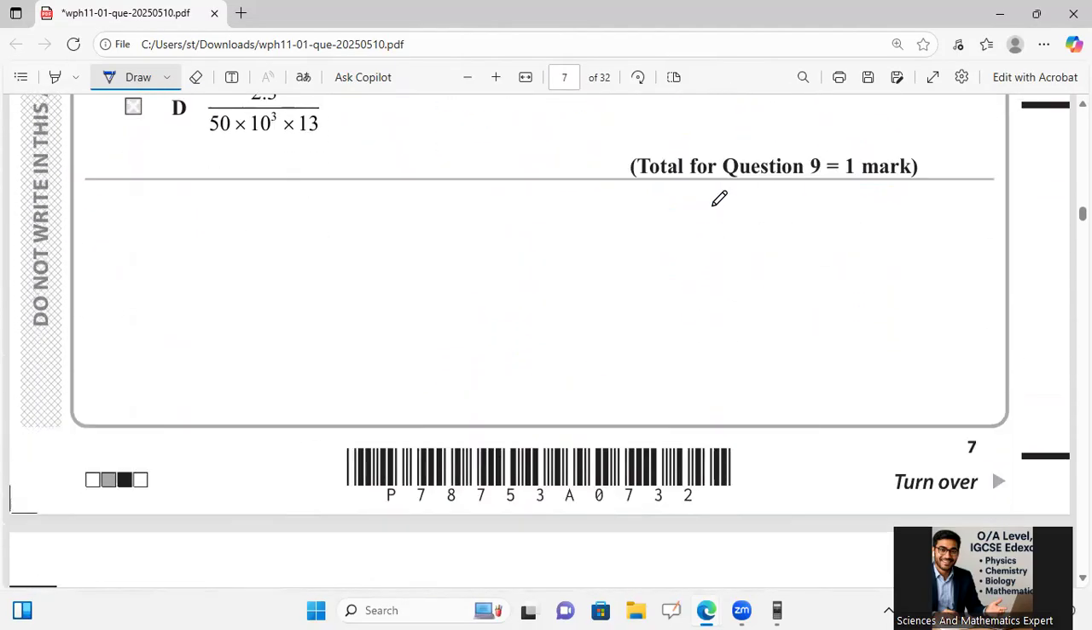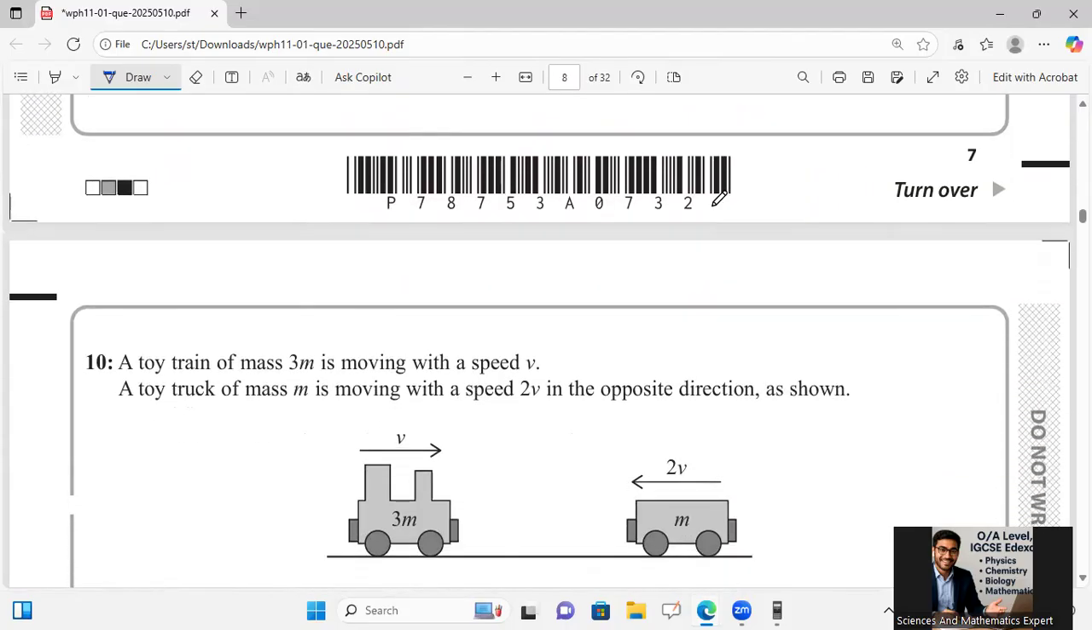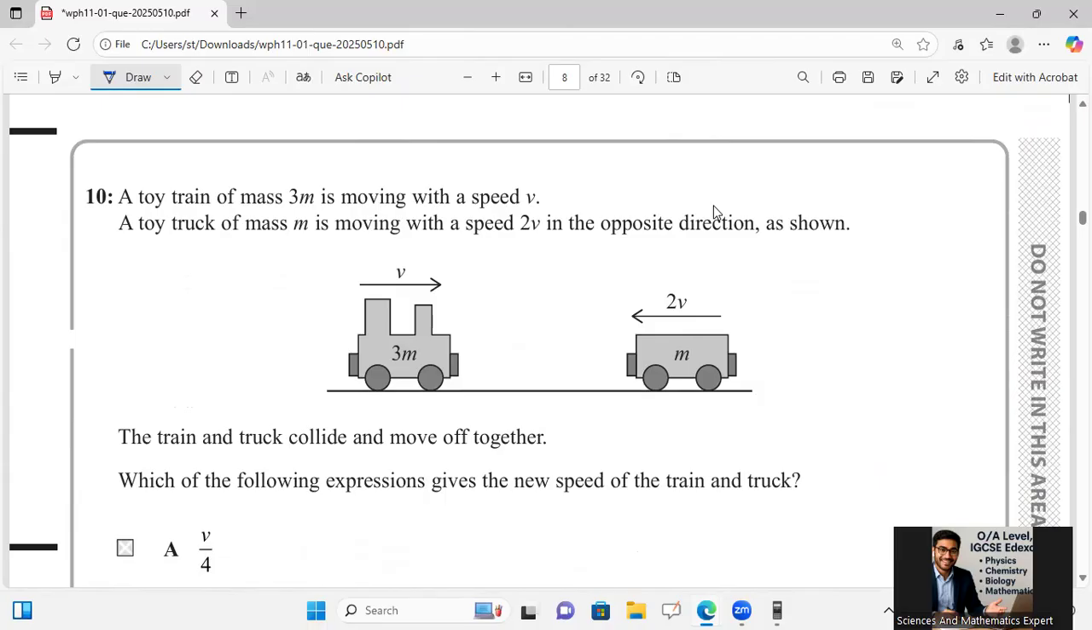In question number 10 now, he is saying a toy train of mass 3m is moving with speed v, and a toy truck of mass m is moving with speed 2v in the opposite direction as shown. V is in this direction, 2v is in the backward direction like that. Its mass is 3m, its mass is m. The train and truck collide and move off together, which means they are going to stick with each other. Which of the following expressions gives the new speed of the train and the truck?